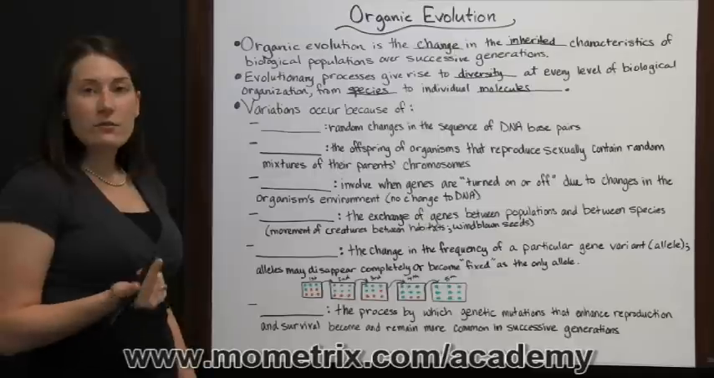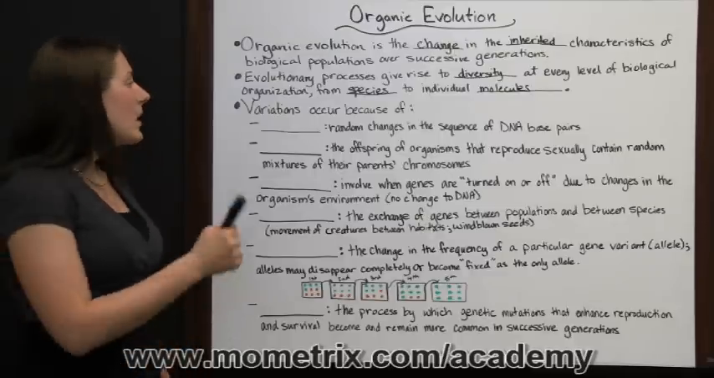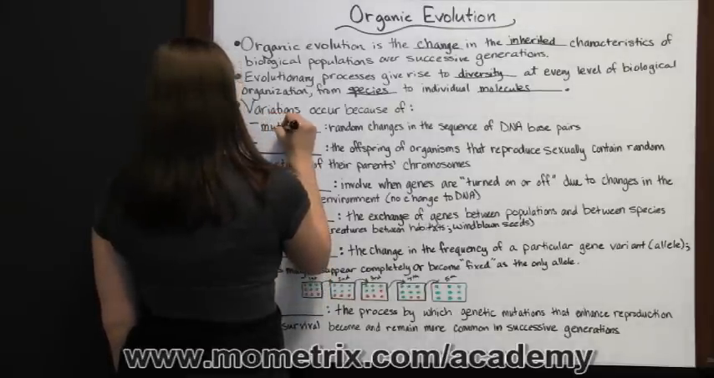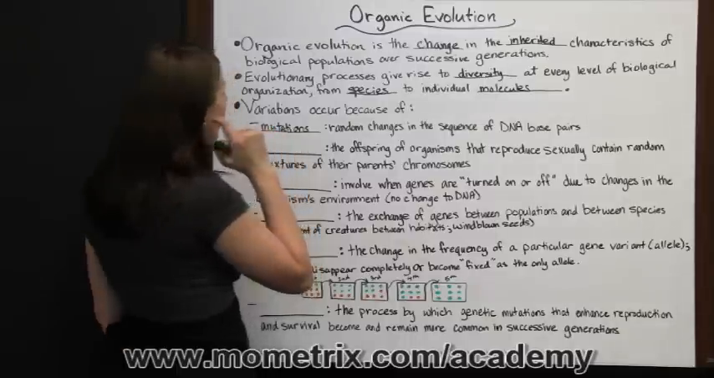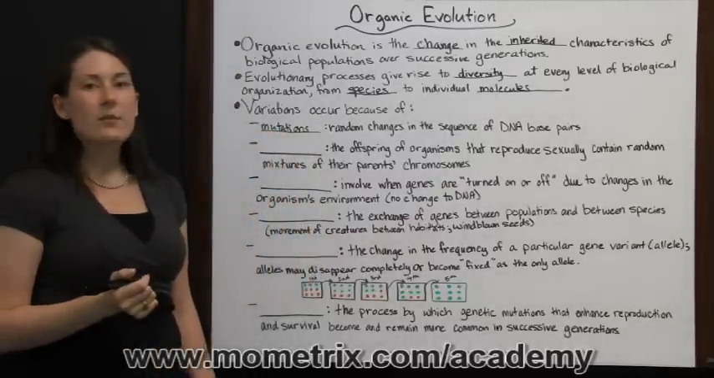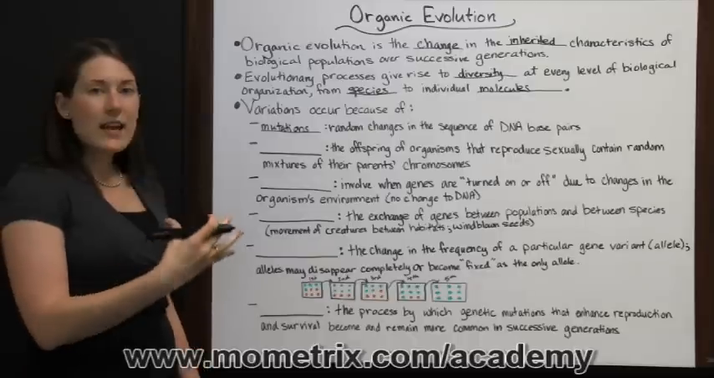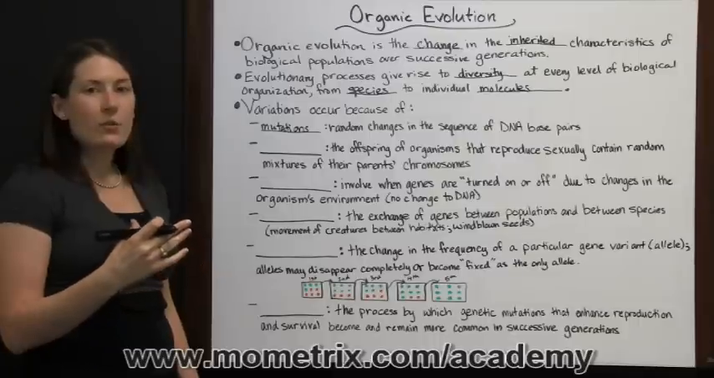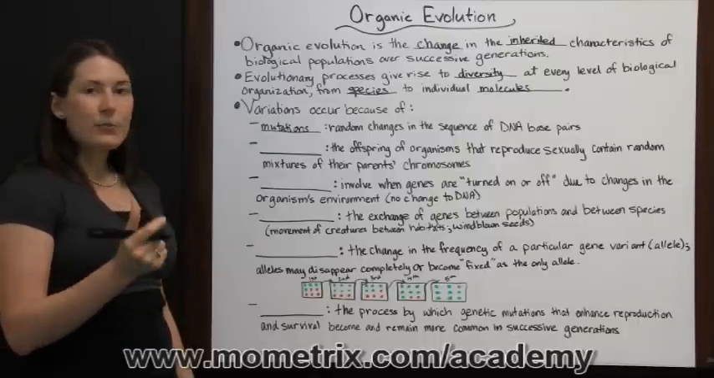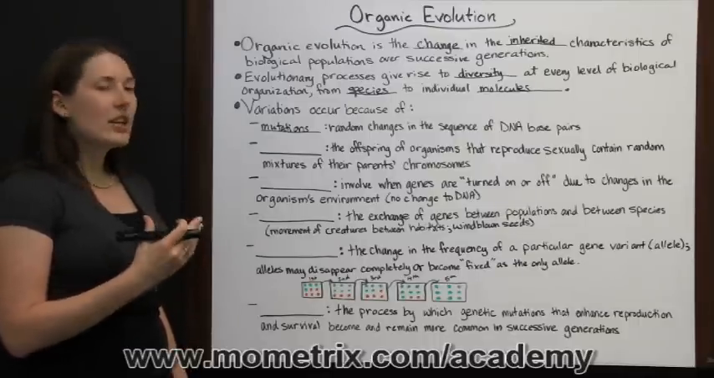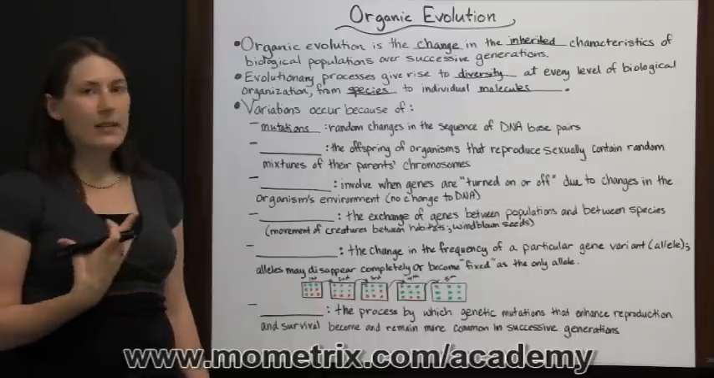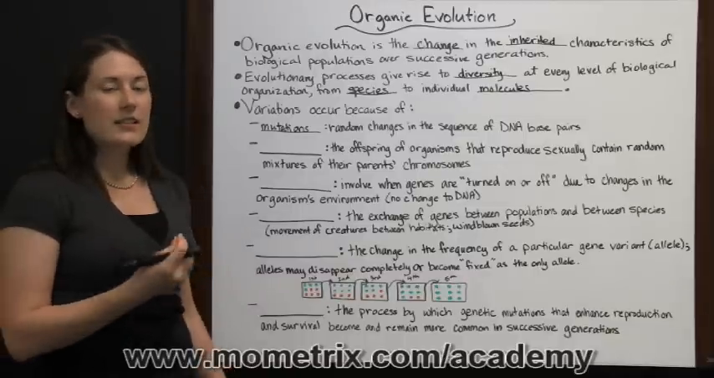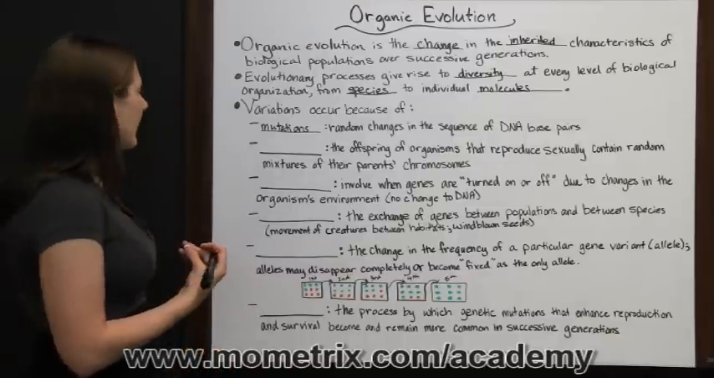Now, these variations or changes can occur for several reasons. One reason is due to mutations. Genetic mutations are random changes in the sequence of DNA base pairs. So the DNA is supposed to look one way. If it is changed due to an addition, a deletion, or just a complete switch in the coding, then that change is known as a mutation. And that change, again, could be positive, negative, or neutral, but it is a mutation and it does cause a change in that inherited trait.